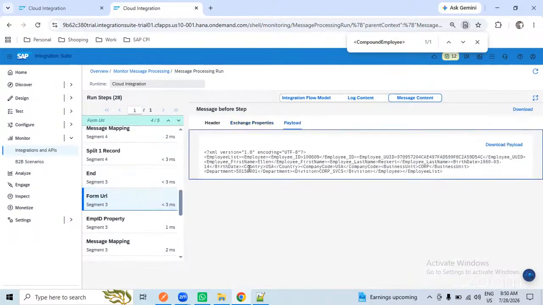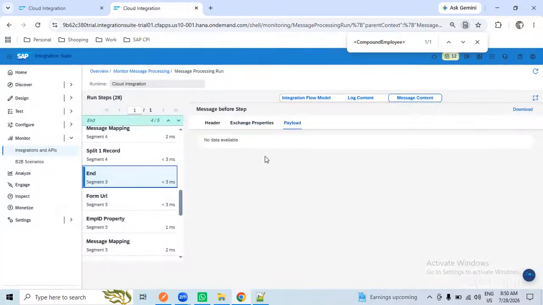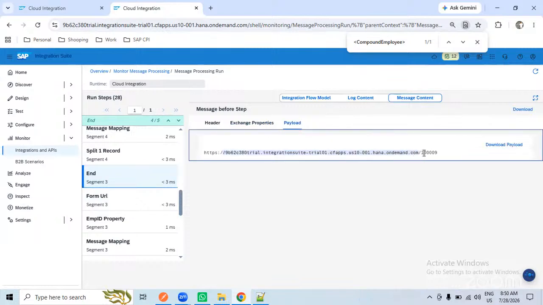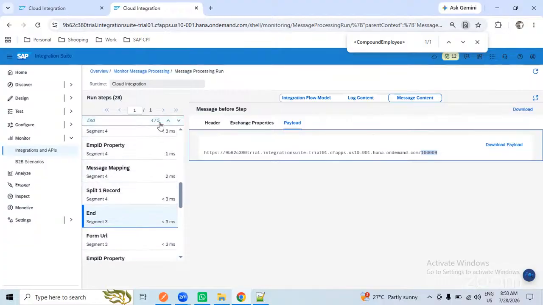So here the data we haven't handled there. In the form URL, we have appended some constant URL with the employee ID. So my employee ID is appended here. Earlier it was SF admin, now it is 100009. So for now we checked 4 by 5. For 2 employees we checked.